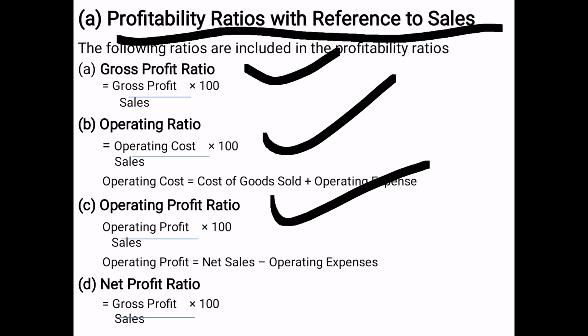Net profit ratio: here there is a mistake, instead of gross profit it must be net profit. I am just correcting it. So, it must be net profit upon sales into 100.